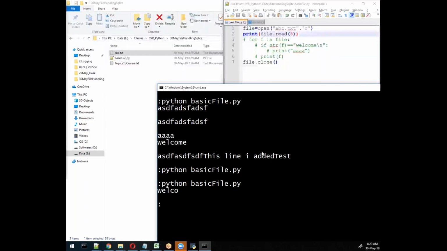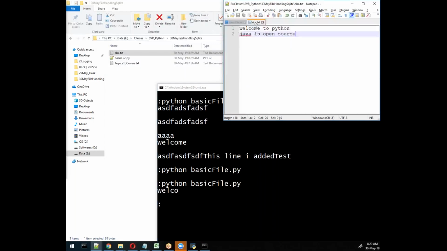So with welcome we will get only particular data. We will get only WELCO. Why? Because 5 characters we are getting from that data, remember. So this is also possible. This is one way we can read it, and there is another way also we have.